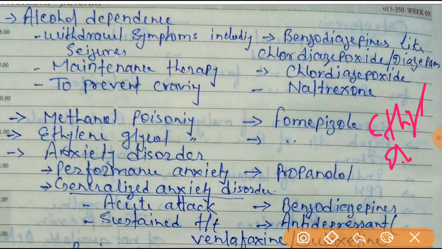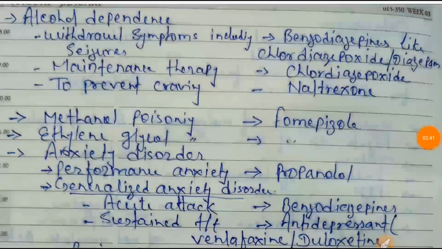You can remember it by fomepizole: pine is for the drinking purpose, and in Hindi it is pina. Next is ethylene glycol poisoning. The drug of choice also will be fomepizole.